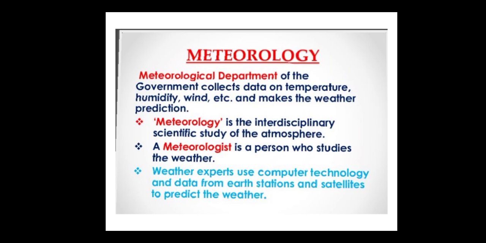Now, meteorology is an interdisciplinary scientific study of the atmosphere. A meteorologist is a person who studies the weather. One who studies the weather is called a meteorologist. Weather experts use computer technologies and data from earth stations and satellites to predict the weather. How will they know what the weather is? There is a satellite, and according to the satellite they will understand the weather.